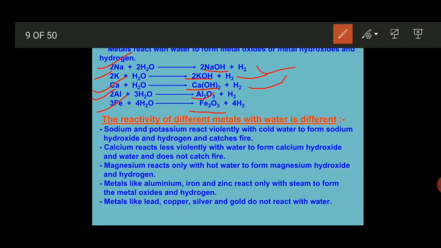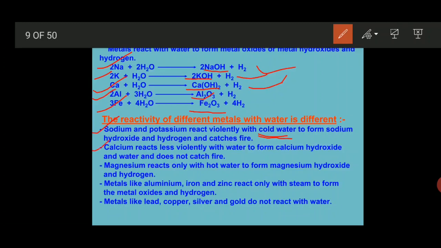Now let's see what changes take place when metals react with water. Sodium and potassium react violently with cold water to form sodium hydroxide and hydrogen gas and catch fire. See, this is a very important point. Many times in board examinations a question is asked like this: which elements react vigorously with cold water? So your answer should be sodium and potassium.